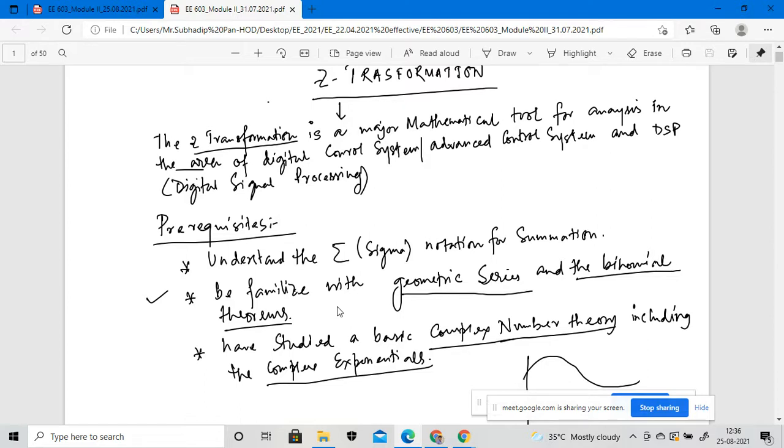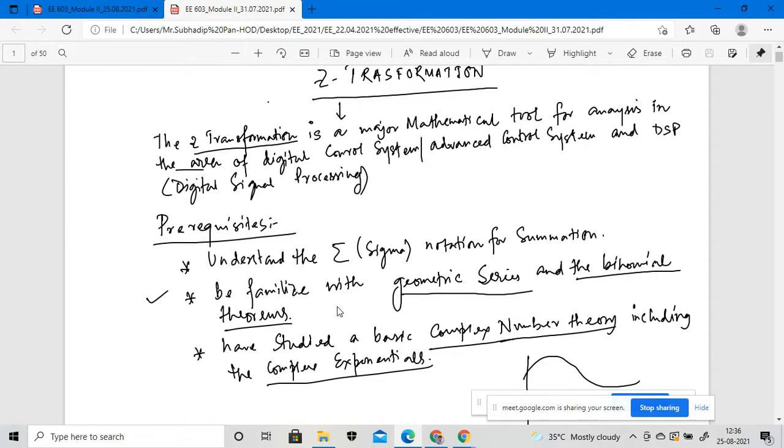So before starting the Z transformation, you need to understand the function of this particular sigma notation for the summation of a particular signal. Not a particular signal, various kinds of signals, which will be the input of a particular system, or input of a particular process, right?